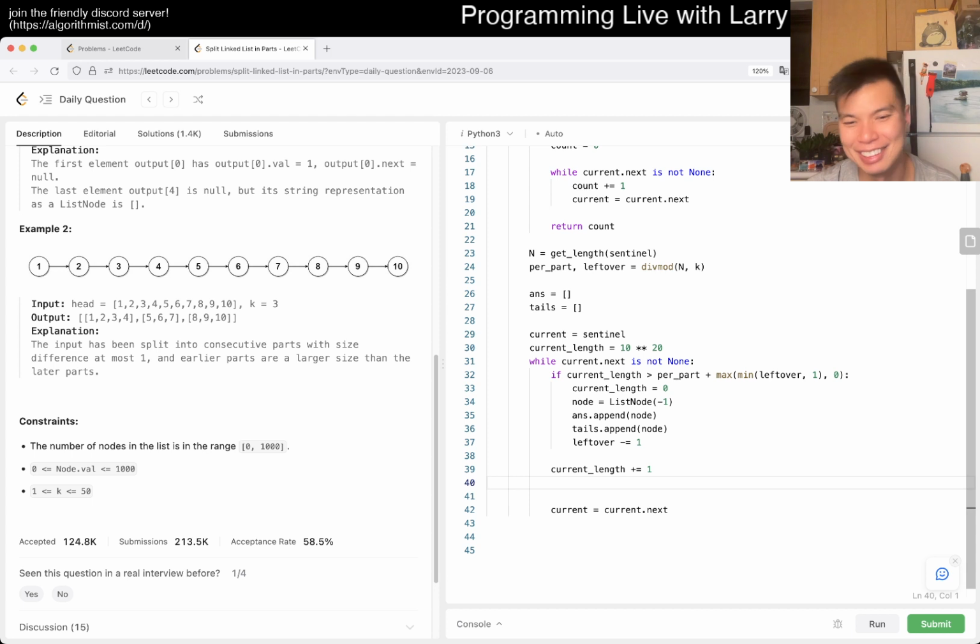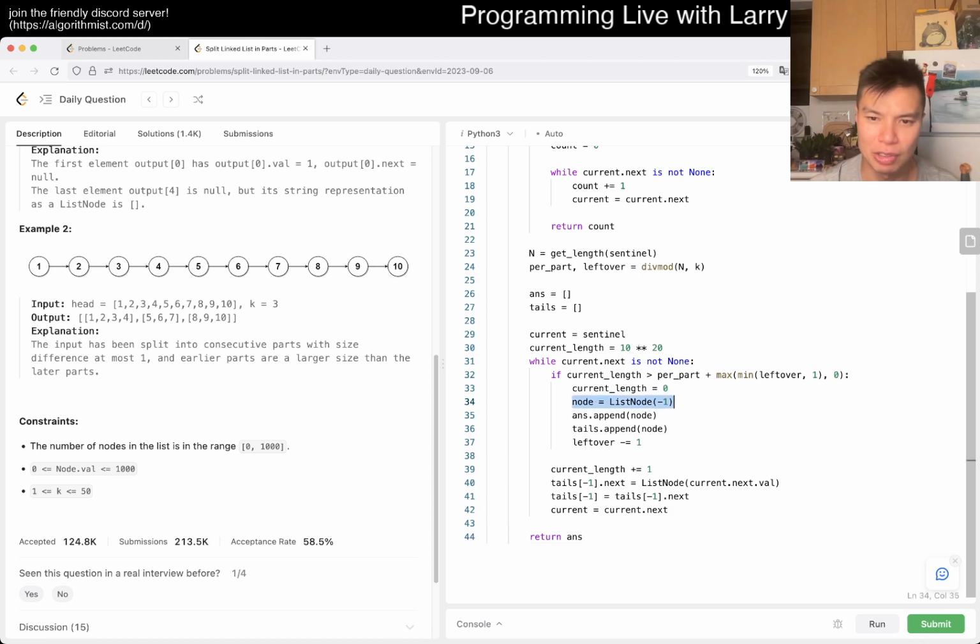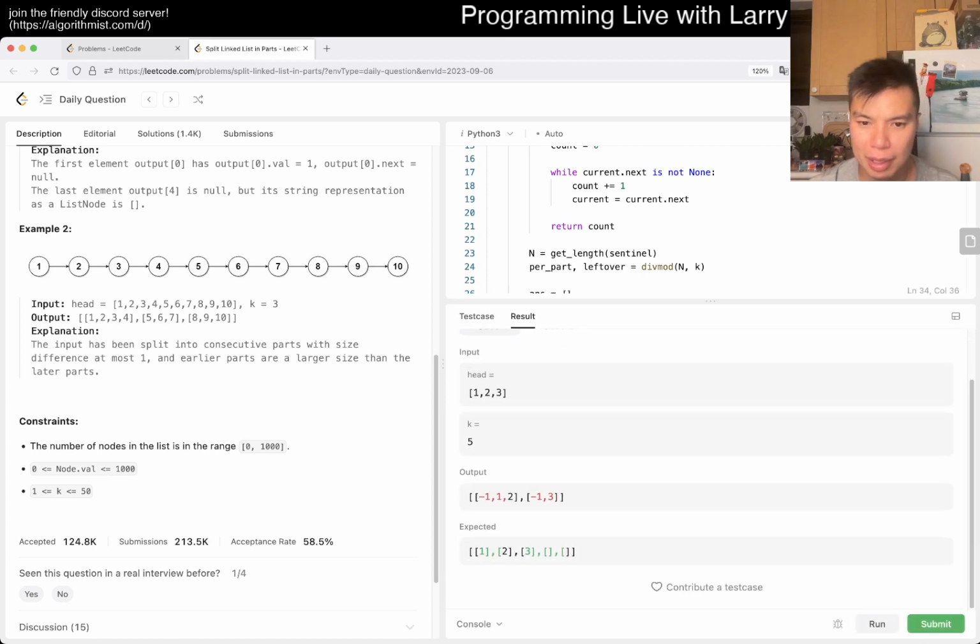But well, okay. So then now tails, the last ones next is equal to this node of current.next.value, and then tails of next one is equal to tails.next, right? Something like this. And yeah, that's pretty much mostly it. This isn't quite it. I'm returning just so that I could see, but because this is going to return the list node -1. But yeah. Okay, that makes sense. This is a little bit awkward.